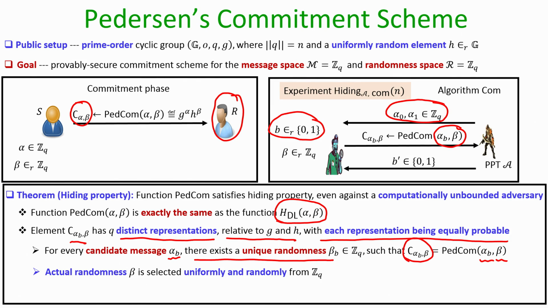But the actual randomness which is used by the sender, or which is actually picked by the challenger in the hiding experiment, is randomly chosen from the set Z_q. This means that the probability that alpha 0 is committed in this commitment, and the probability that the commitment that the adversary is seeing could be the commitment of message alpha 1, is exactly the same. With probability 1 over q the commitment could be the commitment of alpha 0, and with the same probability it could be the commitment of alpha 1, and this holds even if my adversary is computationally unbounded.